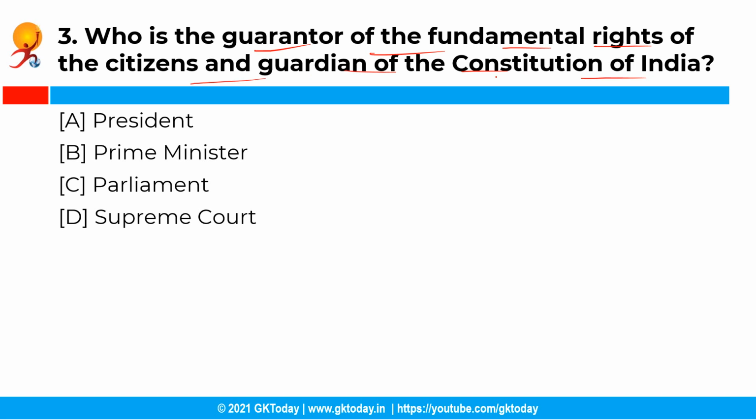Now the next question is, who is the guarantor of the fundamental rights of citizens and guardian of the Constitution of India? So you have the following options, and the correct answer is option D, that is Supreme Court. So the Supreme Court of India has been assigned a very important role in the Indian democratic political system, and it is a federal court and also the highest court of appeal. So it is the guarantor of the fundamental rights of the citizens and the guardian of the Constitution.